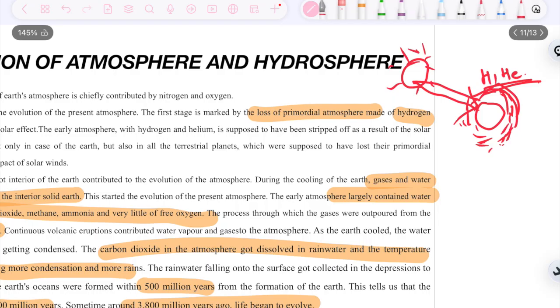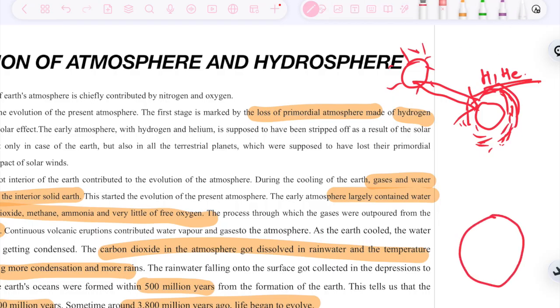So now let's see what is happening. This is Earth. We have already seen in the evolution of lithosphere that there are certain types of materials present inside the Earth, like iron, water vapor, and so on. Now what happened when the pressure inside the Earth increased? There was outpouring in the form of volcanoes. From the volcanoes, gases like carbon dioxide, water vapor, methane and nitrogen came out.